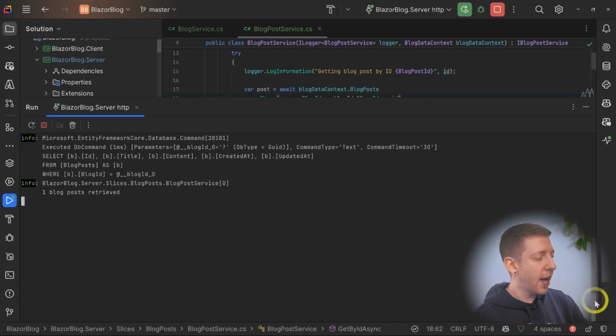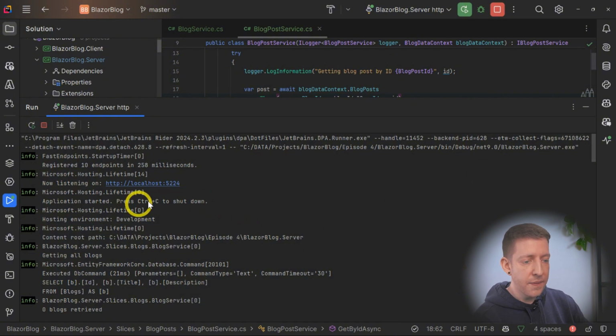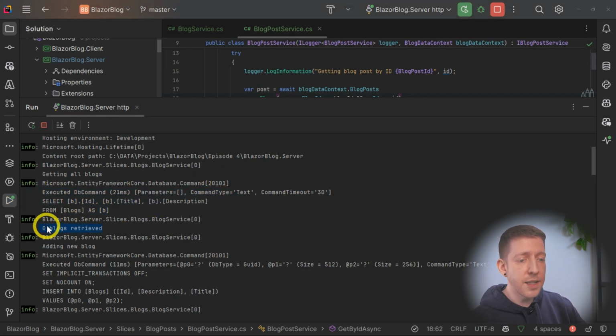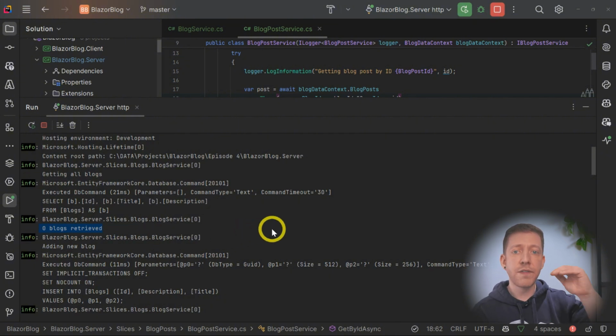Now if we look at the logs and scroll back to the top, after the application started and we went onto the page, we can see that the blog service has reported the getting all blogs message. So we know that was when we first went onto the blogs page, and we can then see Entity Framework making this database query here. And then we can see that the blog service returned 0 blogs retrieved. So we can now actually follow the logic of the application step by step.